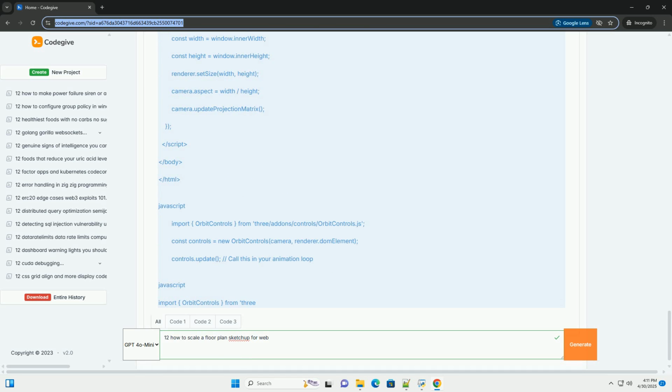Correct face orientation. SketchUp has front and back faces. Ensure that the front faces, usually white or lighter, are facing outwards. Inconsistent face orientation can cause rendering issues in some web viewers. You can fix this by right-clicking on a face and selecting Reverse Faces. Turn on Monochrome view in SketchUp, View, Face Style, Monochrome, to easily see face orientation.